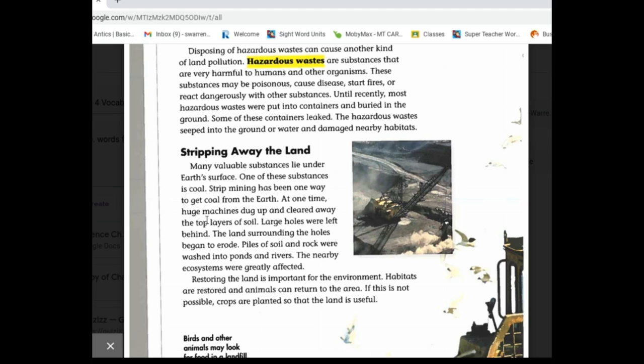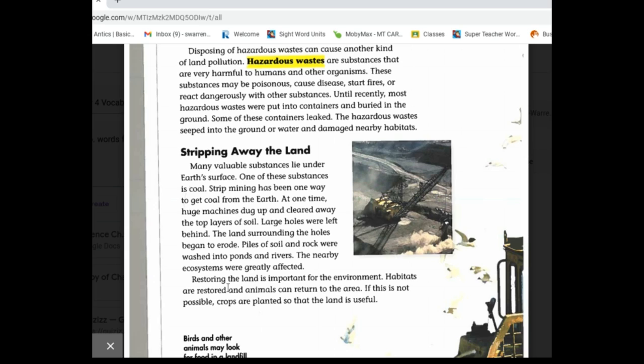At one time, huge machines dug up and cleared away top layers of soil. Large holes were left behind. The land surrounding the holes began to erode. Piles of soil and rock were washed into ponds and rivers. The nearby ecosystems were greatly affected.